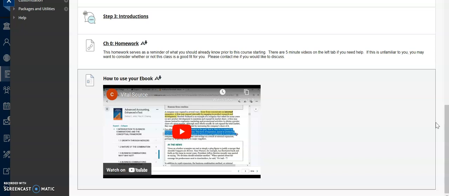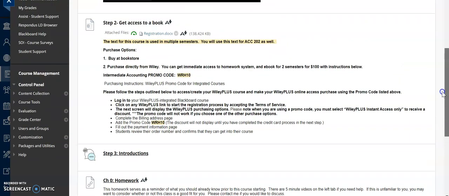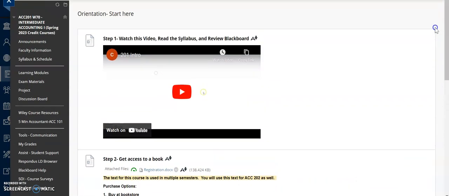You can always go buy a hard copy book, but this does give you a lot of resources where you can create notes and highlight the important facts so that when test time comes, you can actually create your notes and it sends them right to a Word document for you. So you have something to study with. So give that all a look. Let me know if there's questions.